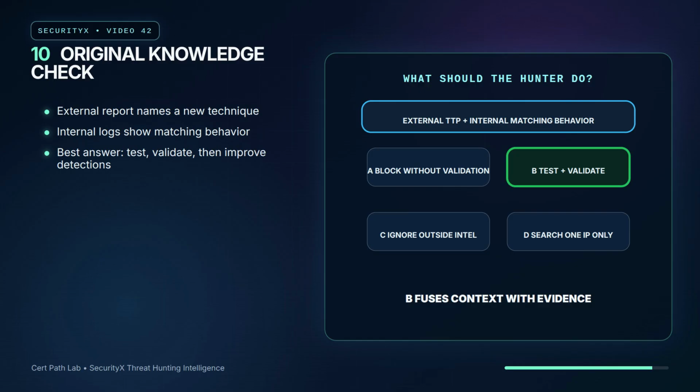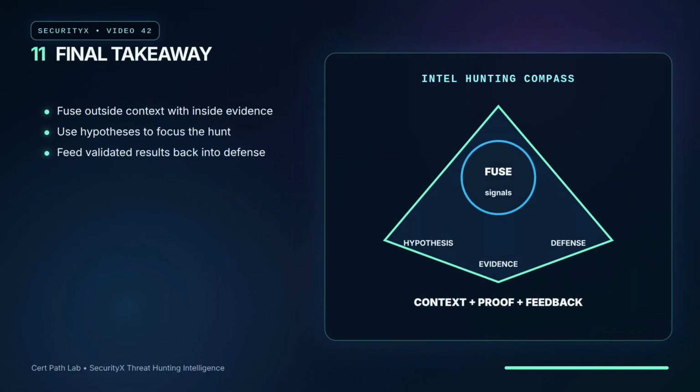The final takeaway is simple. Intelligence is useful when it changes the questions you ask and the evidence you collect. Internal telemetry proves what happened in your environment. External intelligence helps you decide what behaviors deserve attention. A strong hunter builds a hypothesis, maps it to adversary behavior, queries the right data, validates the result, and improves detections so the next signal is easier to catch.